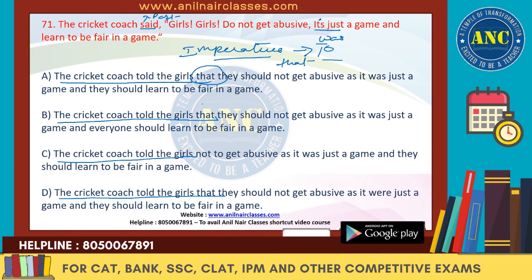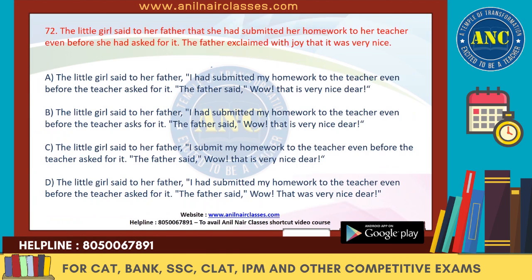So here also that is there. B also has got that. D also has got that. So wherever that is there, we'll get rid of it. And the only answer choice which says not to get abusive is the C. C is the right answer. The very simple thing, it is imperative. To join the two in imperative, we use to. Right? Next one.